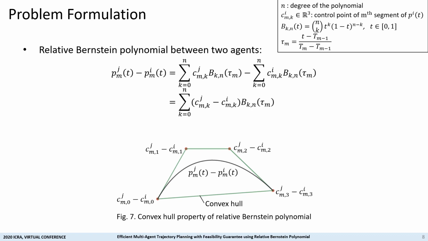This property can be used to prevent inter-collision between two agents. Since all agents have the same number of segments, the relative trajectory between two agents is also a Bernstein polynomial with these coefficients. Thus, we can use the convex hull property to formulate inter-collision avoidance constraints as shown in figure 7.